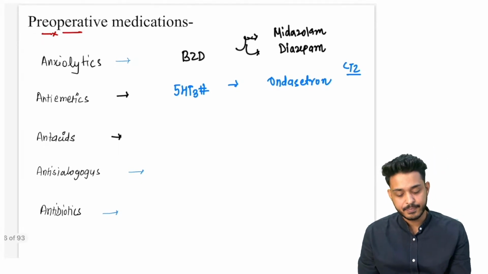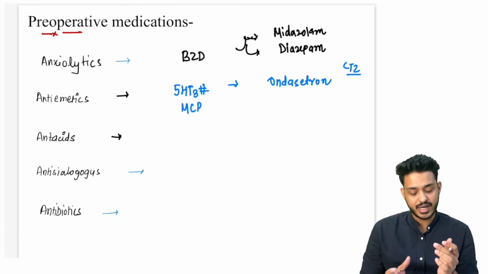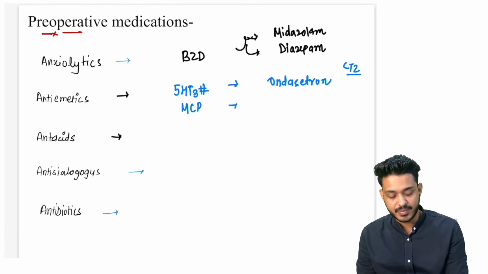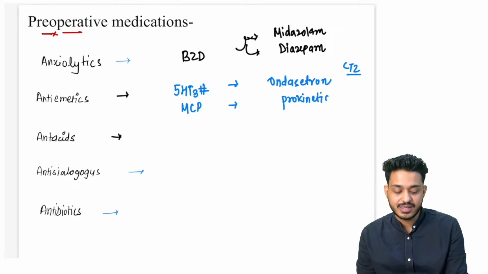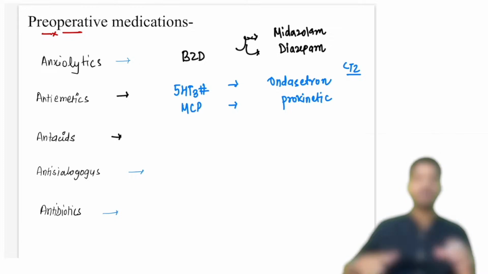Apart from that we can also use drugs like metoclopramide. These are going to be prokinetic drugs. Metoclopramide क्या है? प्रोकाइनेटिक. क्या होती है प्रोकाइनेटिक ड्रग? These are going to increase the movements of the GIT. तो क्या हो जाएगा? गैस्ट्रिक एम्प्टिंग हो जाएगा. That is going to be very, very useful for us, क्योंकि कंटेंट ही नहीं है अगर गैस्ट्रिक में, तो वो बाहर कैसे आएगा? First thing, we have stopped the food of the patient. Second thing, we are giving metoclopramide. That is going to increase the prokinetic movement in the GIT.